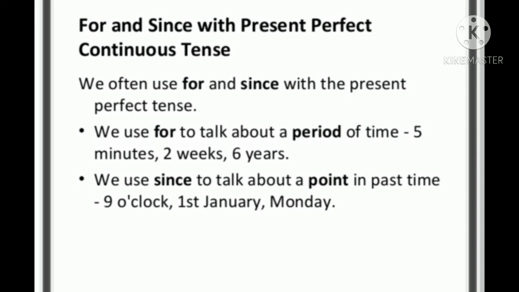We can use for and since with present perfect continuous tense also. I told you the same way we use in perfect tense, we use here the time for and since. For is used to talk about a period of time, while since is used to mention a particular point of time. Examples are given here, like 2 weeks, 6 years. Before that you use for, while 9 o'clock, 1st January, Monday, last 8 o'clock, etc. That we use since.